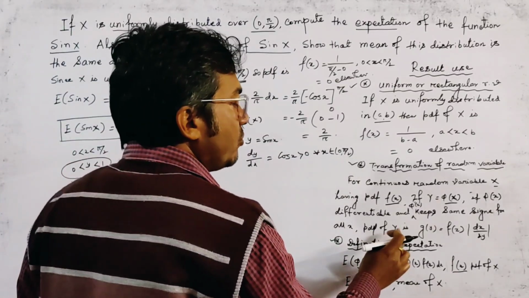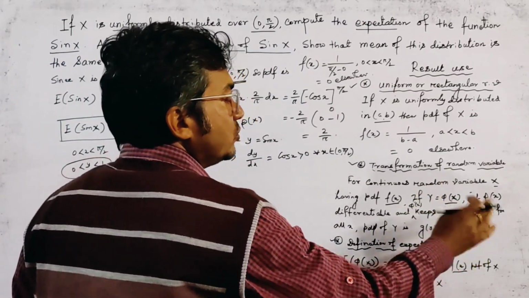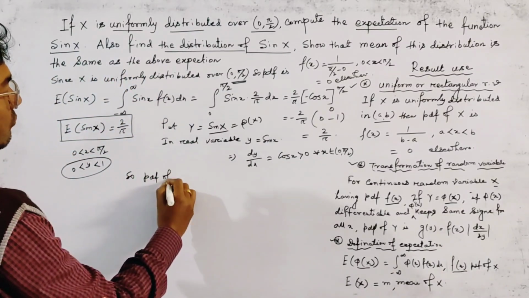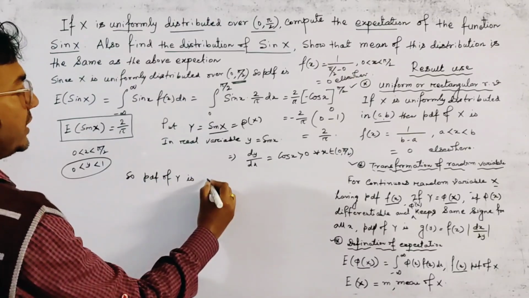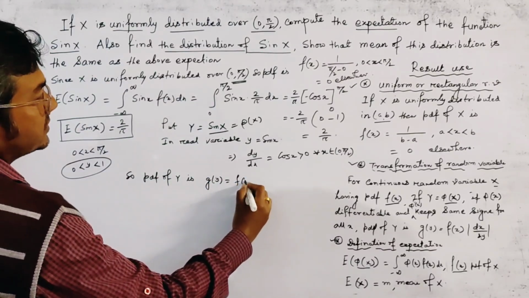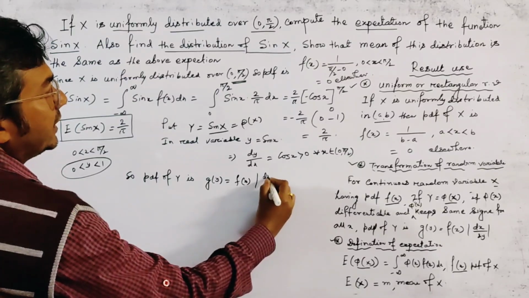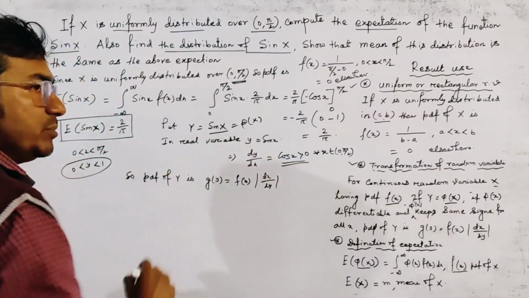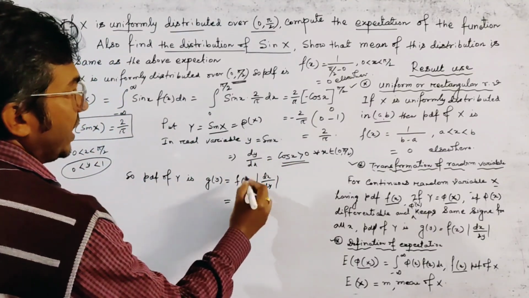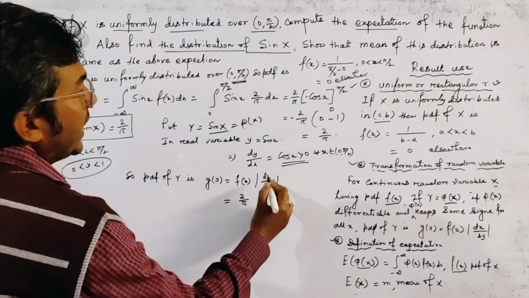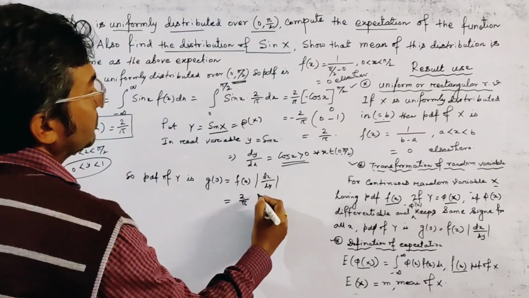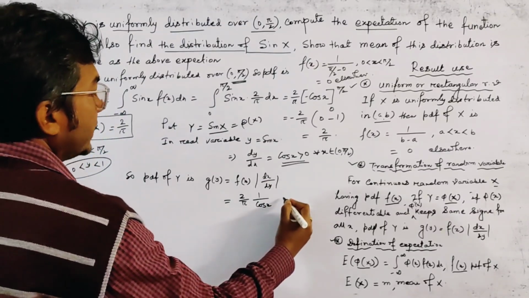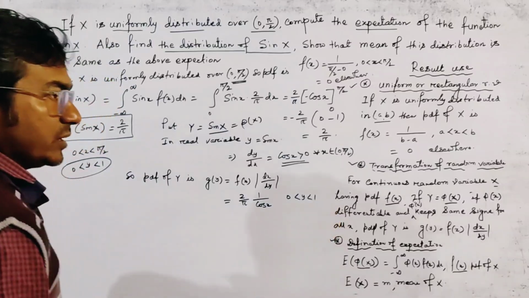Then we get the PDF of y as g of y. This is equal to fx into mod dx dy. So the PDF of y is given by gy, which is fx into mod of dx dy. Since it gives constant sign and it is differentiable, here fx means 2 by pi and dx dy is given by 1 by cos x, and here 0 less than y less than 1, because this is the